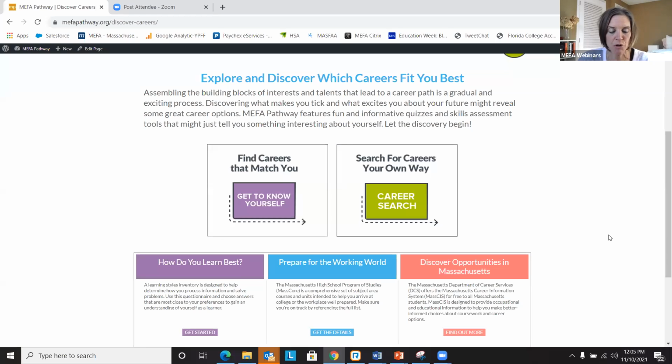MEFA Pathway encourages students to identify the best course to achieve post-secondary success, whether that's through apprenticeships, technical certifications, technical colleges, community college, universities, the military, or a direct path to the workforce. We know that students are not all on the same path, so MEFA Pathway really embraces all of those different opportunities.